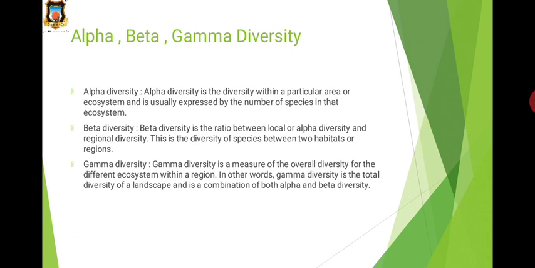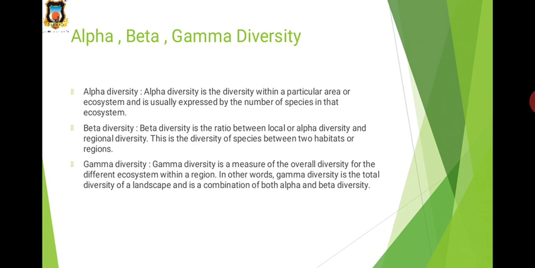Alpha diversity is the diversity within a particular area or ecosystem, and it is usually expressed by the number of species in that ecosystem. Then beta diversity. Beta diversity is the ratio between local or alpha diversity and the regional diversity. This is the diversity of species between two habitats or regions.